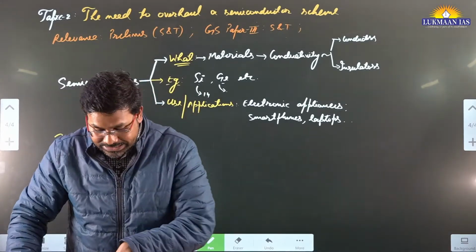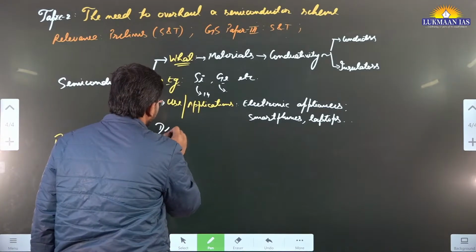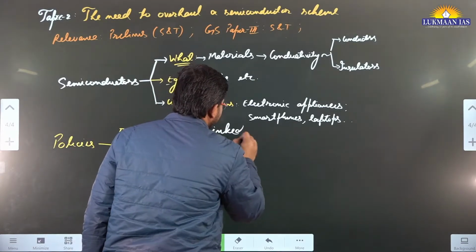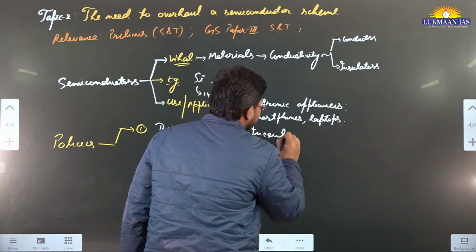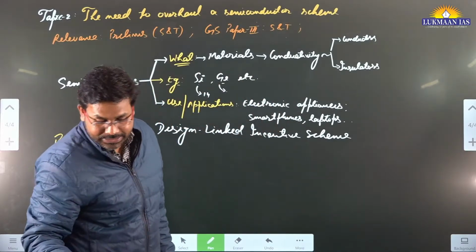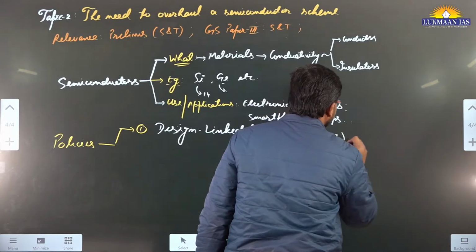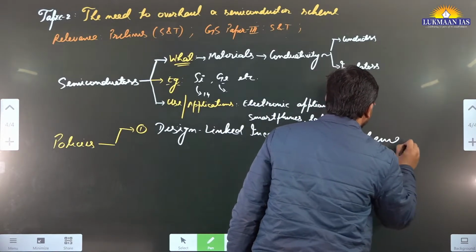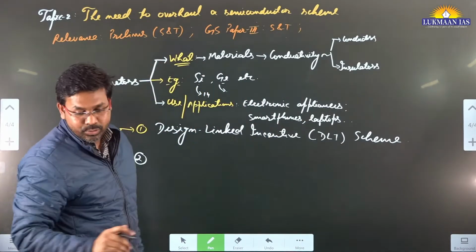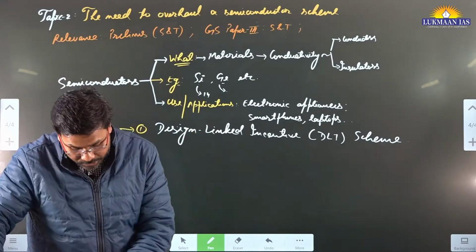One of the policies is known as the Design Linked Incentive Scheme, in short DLI. This is one of the policies that the government of India has just appraised. The author says the government has gone for a midterm appraisal of this particular policy.